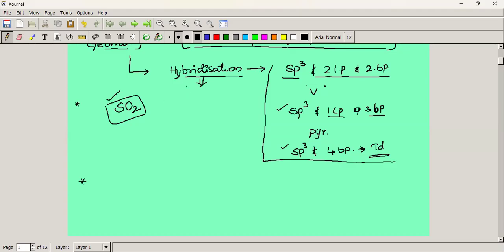To find out the hybridization of any molecule, we can use this formula: the group number of the central atom plus the number of monovalent atoms surrounding it. If it is a charged one, for a cation, we subtract that charge; if it is an anion, we add that charge. So we get a value x. If x is equal to 2, the hybridization is sp. Then what is the geometry of sp hybridized orbitals?